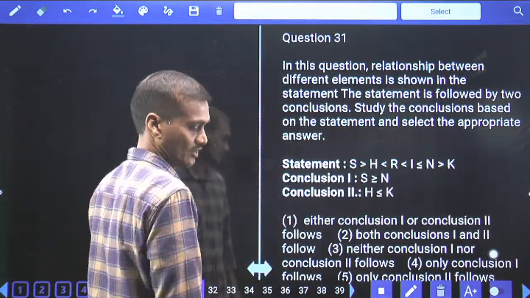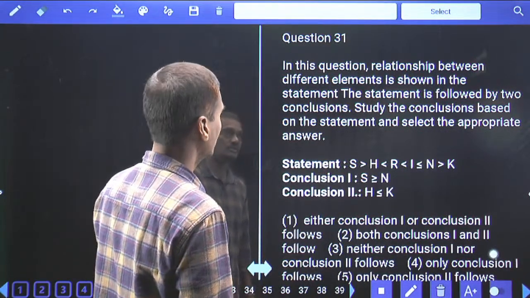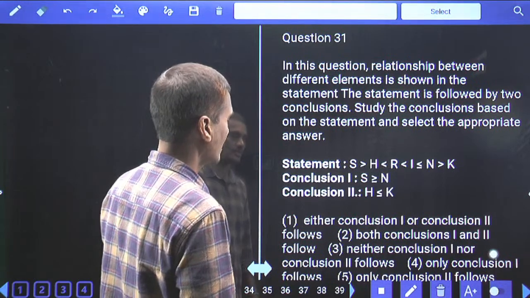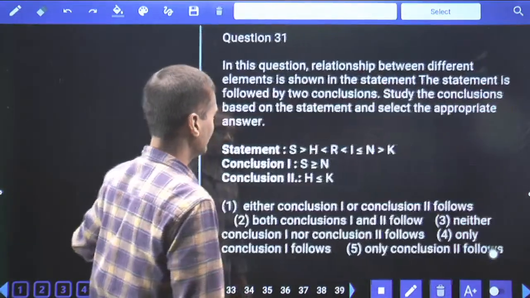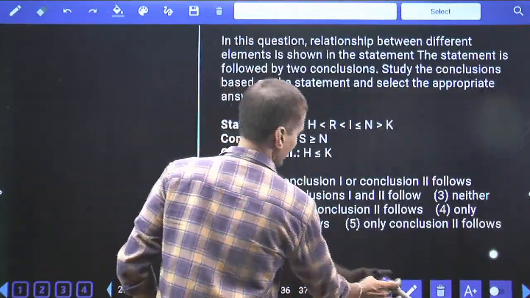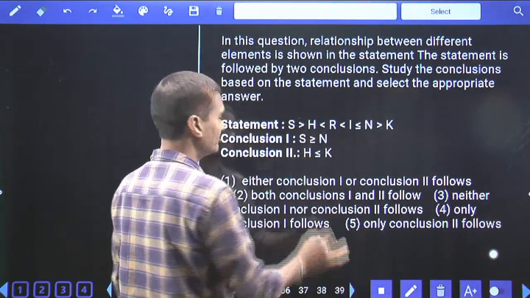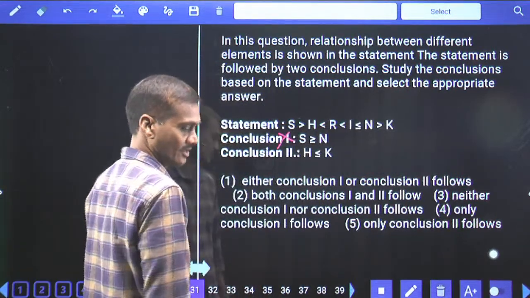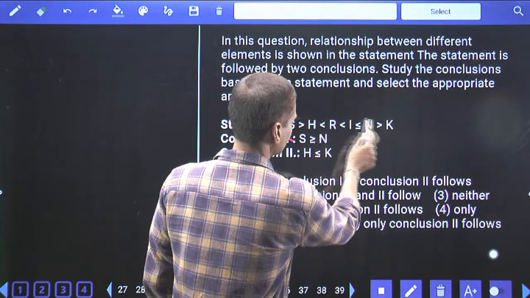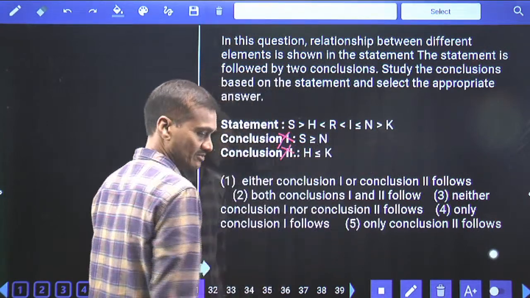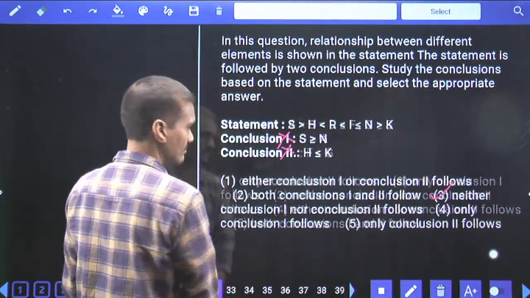Then 31 to 35. Now in these question numbers 31 to 35, they are based on coded inequalities. Now the relation between S and N. As the relation between S and N is given, tell me how to identify this. S is here, N is here. Between S and N, this is one greater than, one lesser than, two opposite symbols, hence no relation can be drawn. Then coming to the second one here, H and K. H is here, K is here. Between these two, lesser than, greater than, two opposite symbols, so no relation can be drawn. Hence neither one nor two. Neither one nor two, that is choice 3, question number 31.